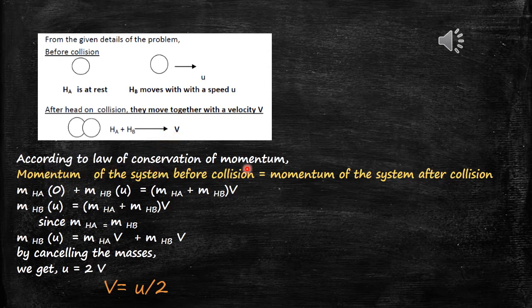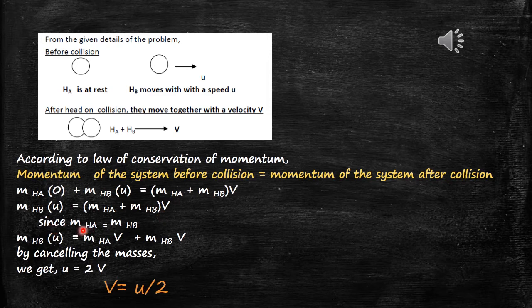According to the law of conservation of momentum, how to write the expression? Momentum of the system before collision is equal to momentum of the system after collision. Here HA, its speed is 0. Therefore mHA into 0 plus mHB, its initial speed is u. Therefore mHB u is equal to, after the collision both are together, mHA plus mHB into the common velocity v.